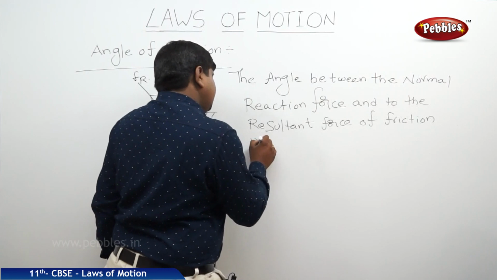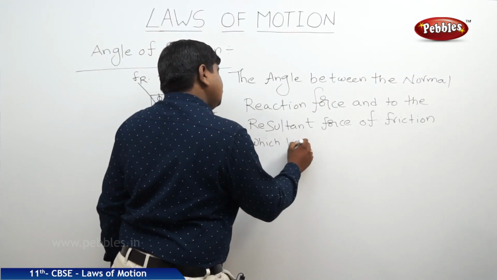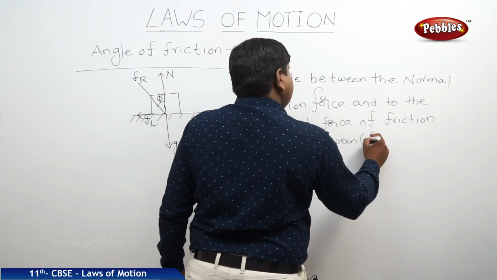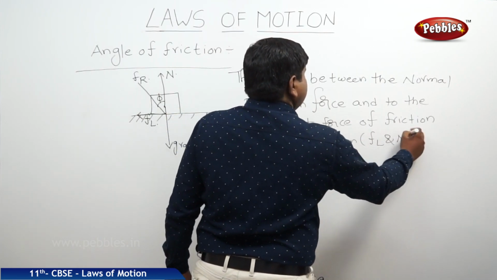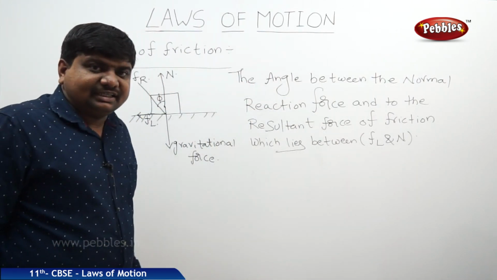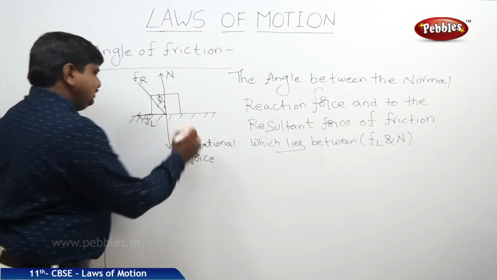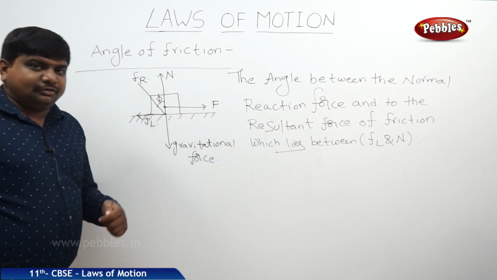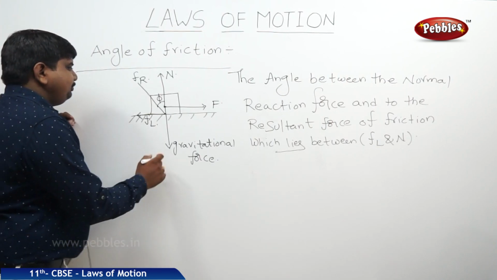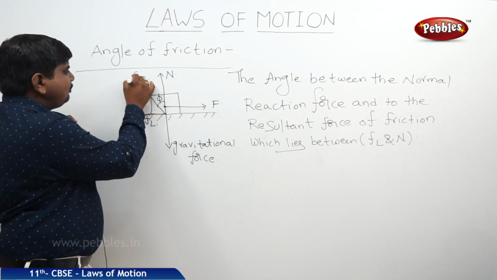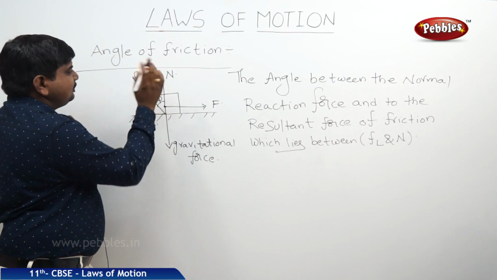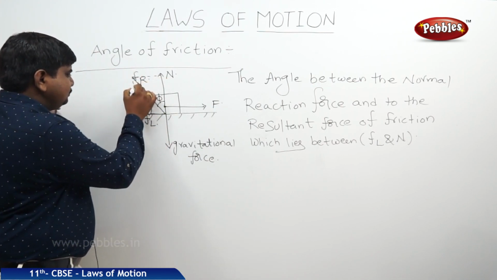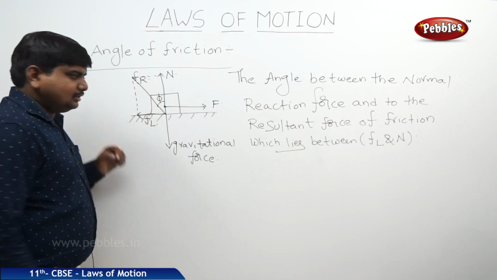Which lies between Fl and N, where Fl is limiting friction. If you see the diagram clearly, from this point of contact we can try to apply the applied force direction. So this is phi. Just try to draw the lines which are joining from the top of the resultant line to the normal line and which is parallel to limiting friction.